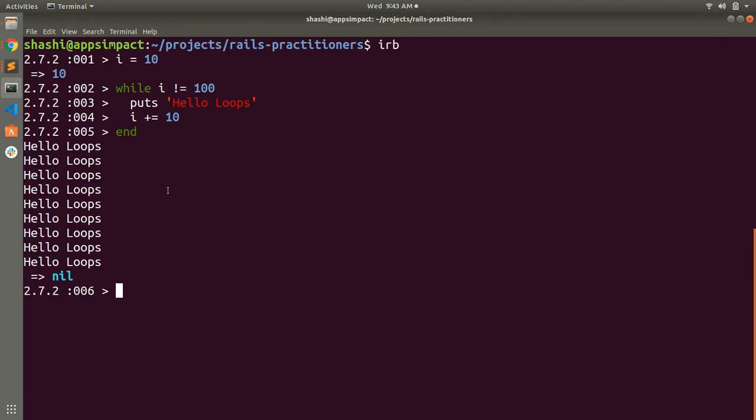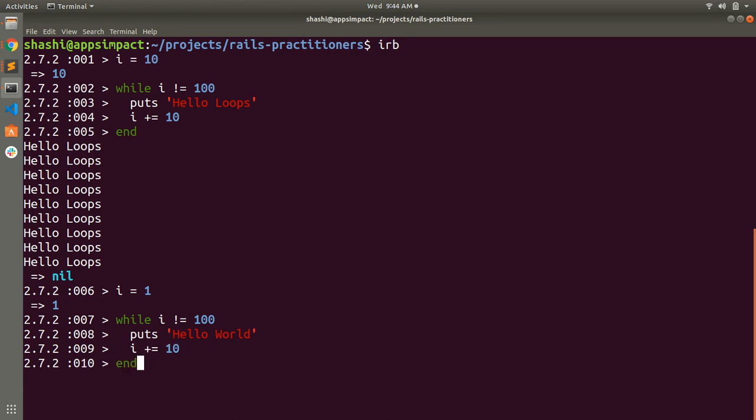For example, let's say i equal to 1 now, and while i not equal to 100, puts hello world, and i plus equal to 10.